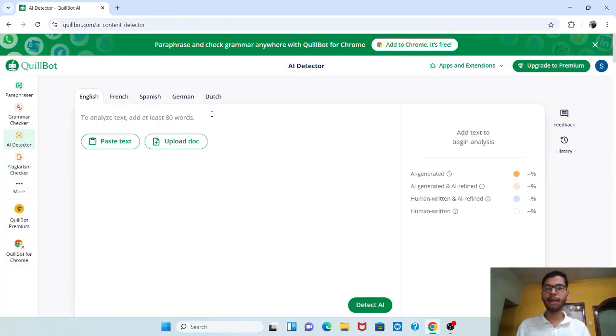If I go to the AI detector, there is a screen which is exactly the same as the grammar checker; that is, it asks to paste the data or upload any document. Now I have a document, so I'll paste my data from there and see whether it can detect if it is prepared by AI or by me.